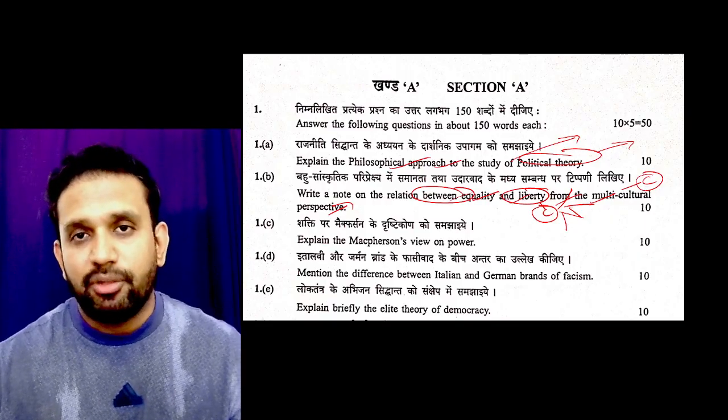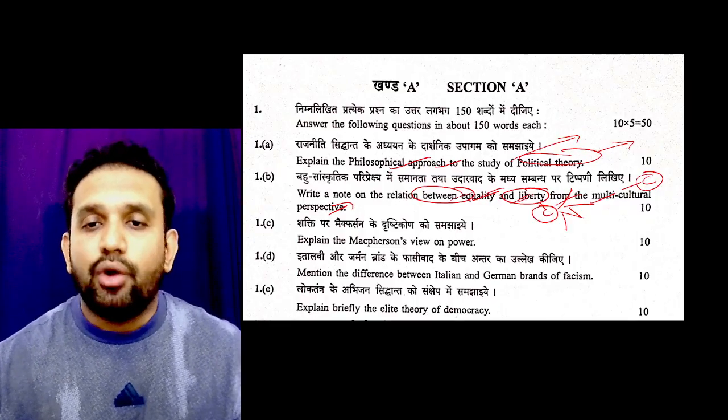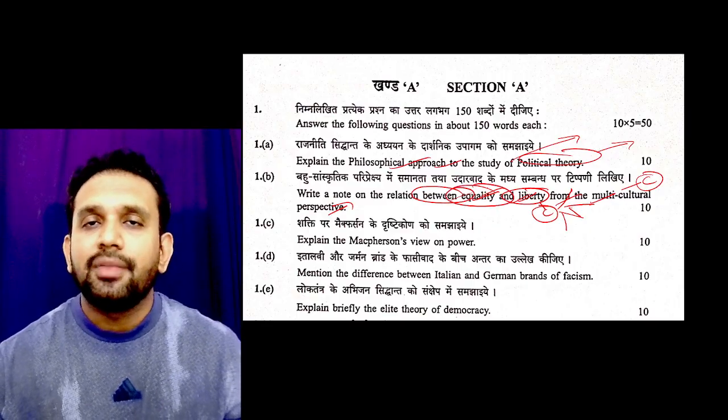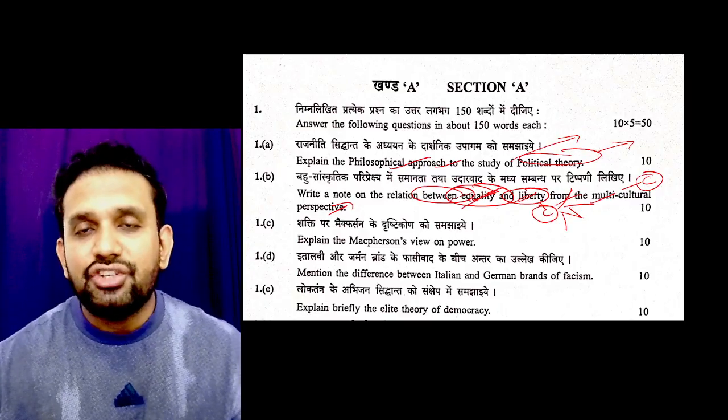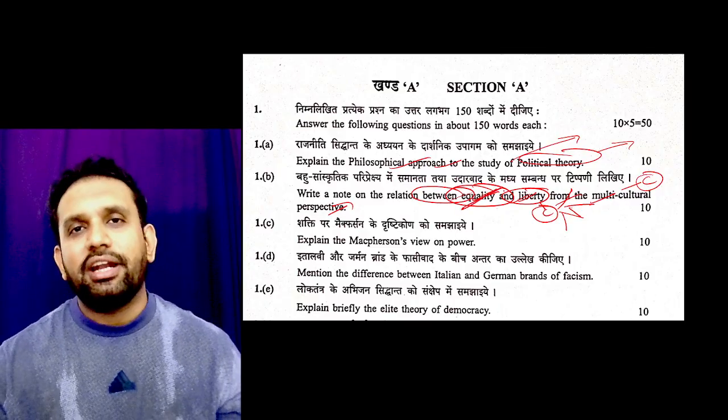You have to quote some of the political thinkers, Indian political thinkers also, and why these are important. Why are these important? Obviously, to have a just society, equality matters. To have a civil religion, equality matters. To have a progressive society, equality matters.